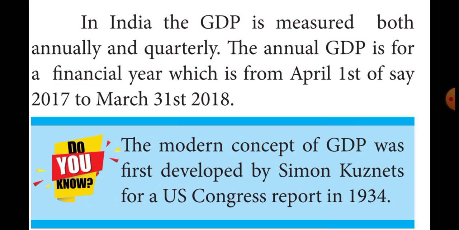For example, for the financial year, annual GDP is measured from April 1st of 2017 to March 31st of 2018, written as 2017-18 GDP. Can you understand, students?